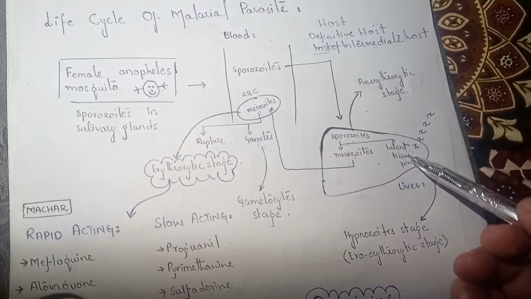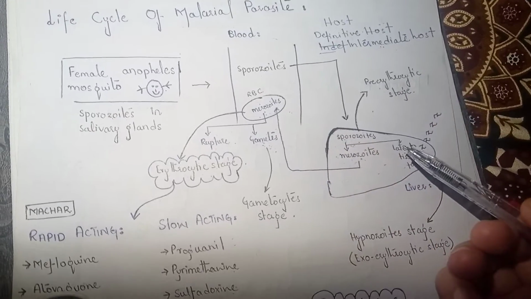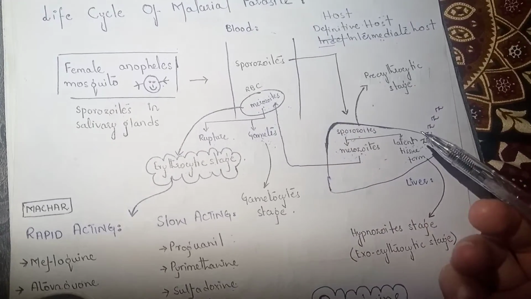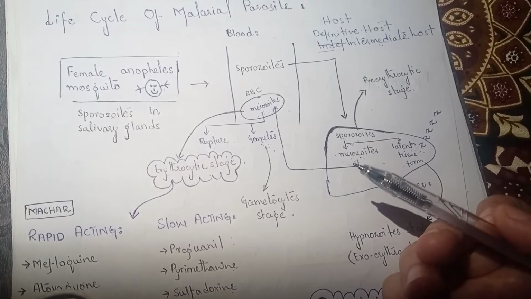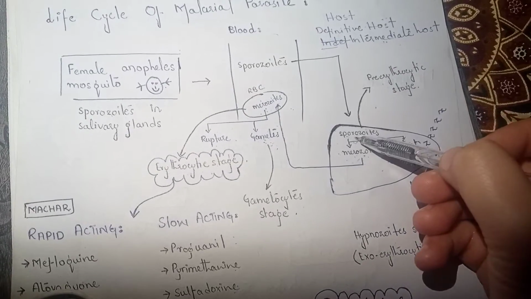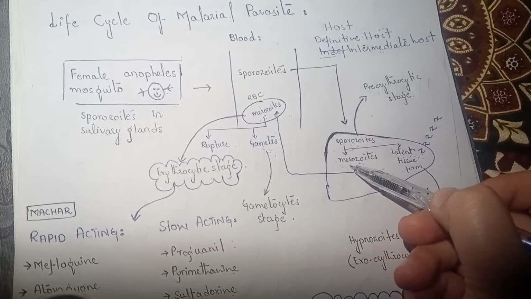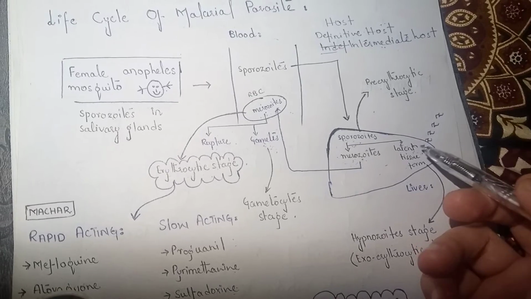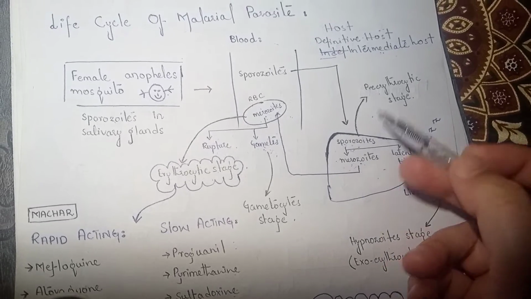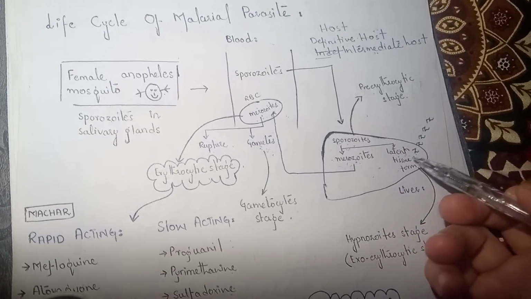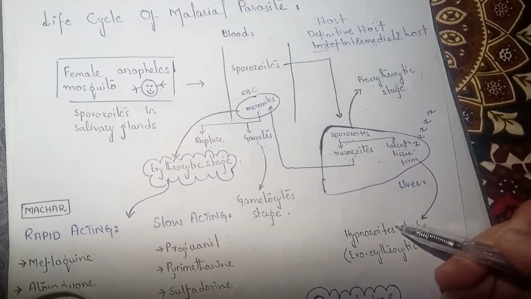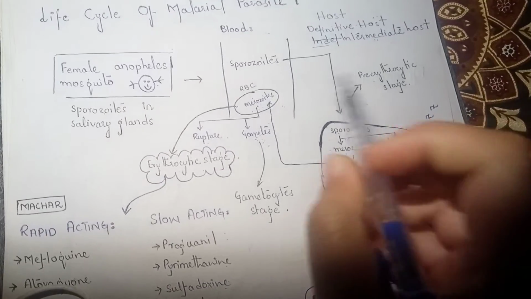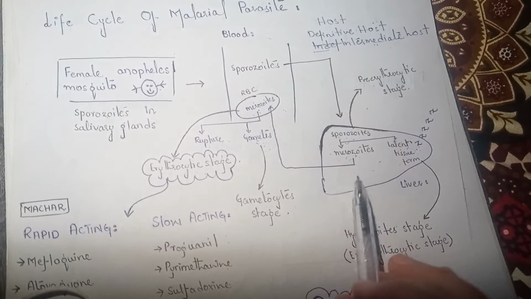Now these two stages occur outside the red blood cell, so they are called the exoerythrocytic stage. But in order to differentiate this stage from the latent tissue form, we call this the pre-erythrocytic stage and this stage the hypnozoite stage, right? Means they both occur outside the red blood cell.